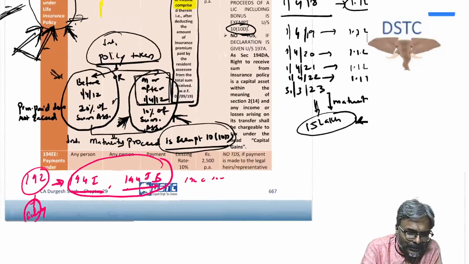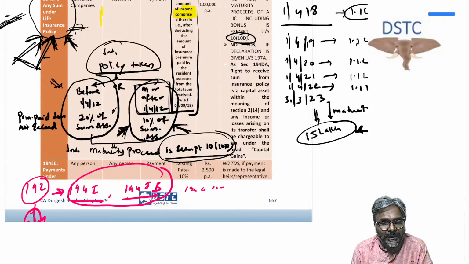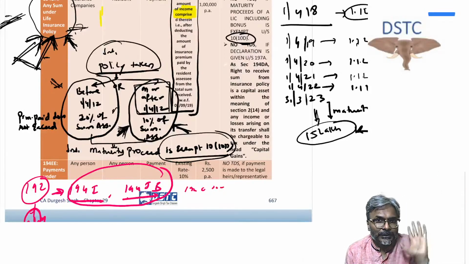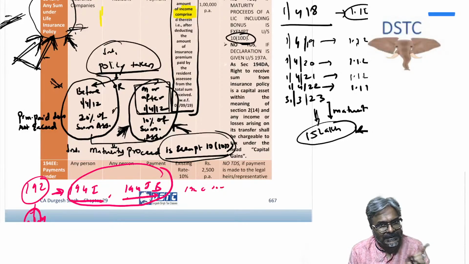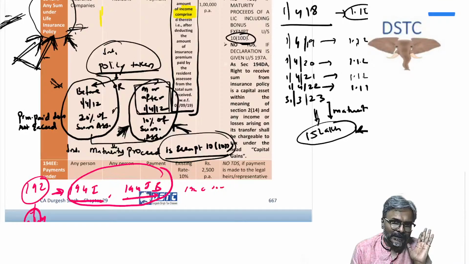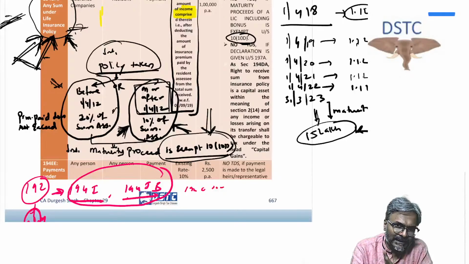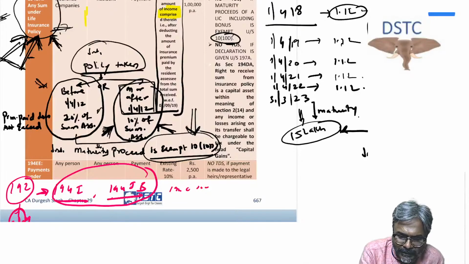So this section 194DA comes into play, students, when your premium is more than the permitted percentage of the sum assured. When the premium amount is more than that, then only this section comes into play. Is that point clear to all of you? So this is primarily the position in this context.